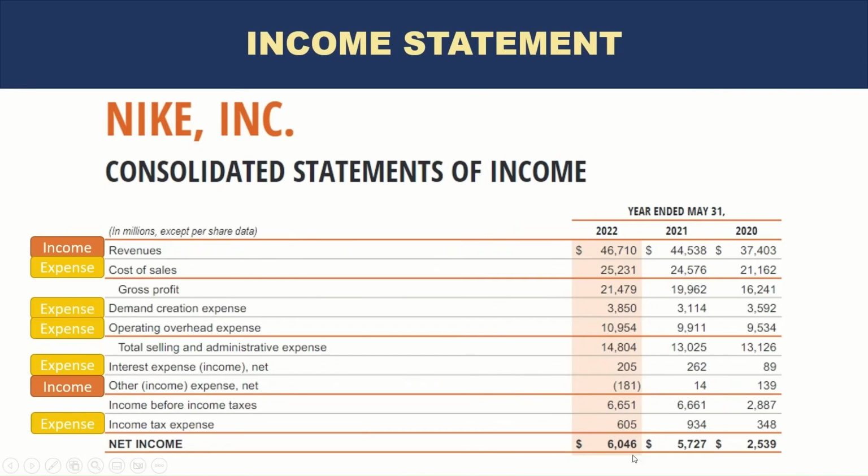of 6 billion roughly. So now we have looked at all the elements of financial statements, from assets, liabilities, equity, income, and expenses. As discussed earlier, assets, liabilities, and equity are part of the balance sheet, and income and expenses are part of the income statement. We'll now look at the accounting principles, and then we will jump back into rules of debit and credit and some accounting entries as a practice.